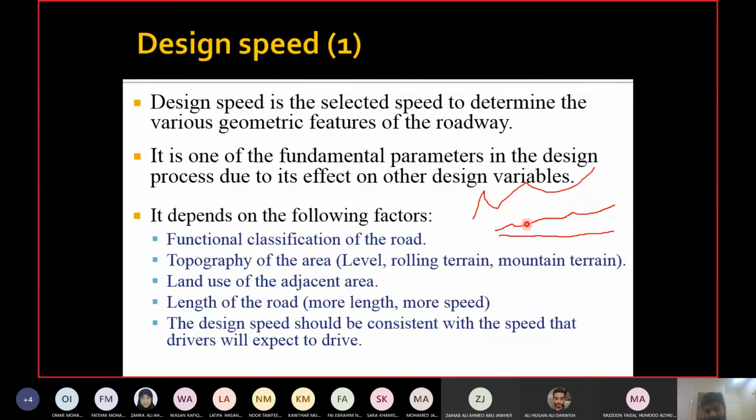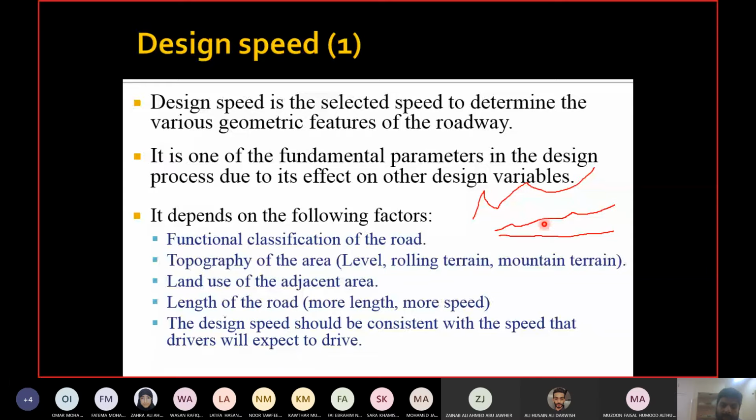Something like this. You can see the whole road does not have the same slope or the same elevation. It is going upward and the slopes are changing from one point to the other point. But these changes are not so drastic. They are very mild. Maybe the slope is changing from 1% to 2% or something like that.